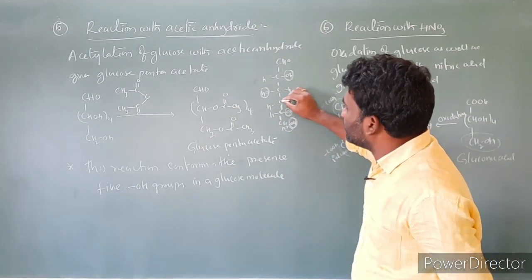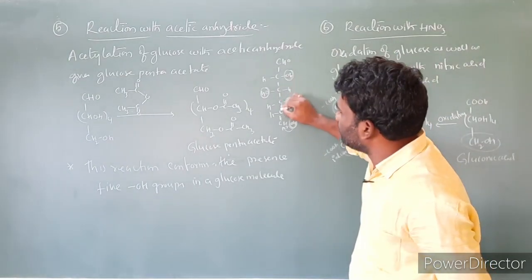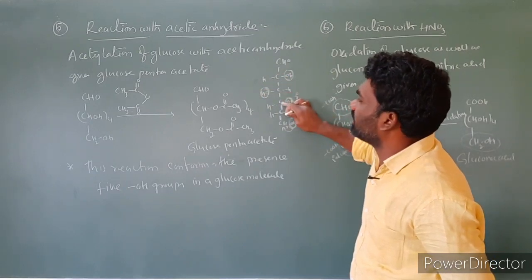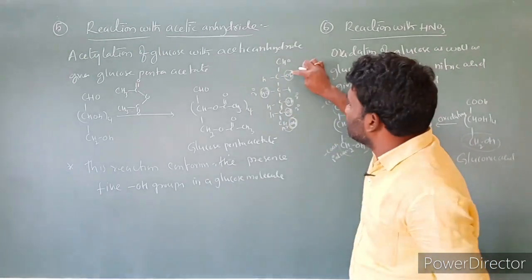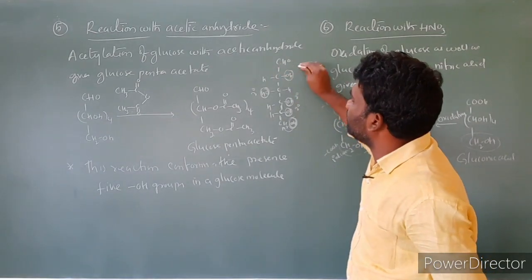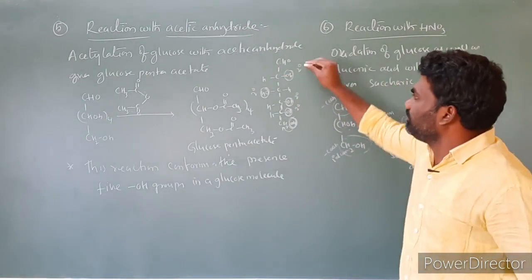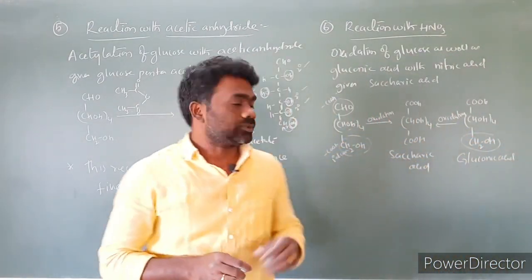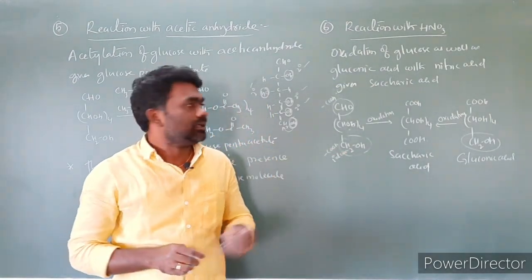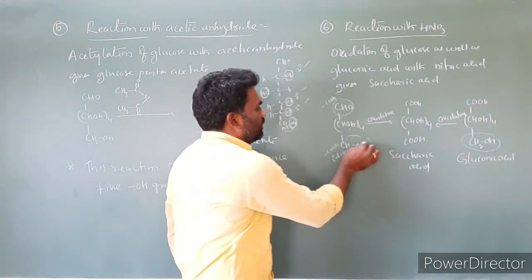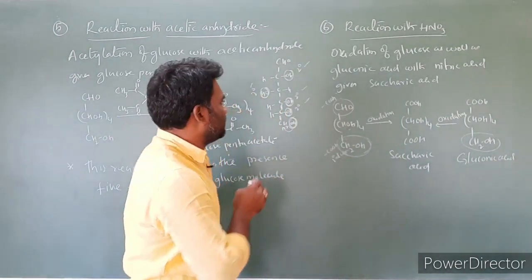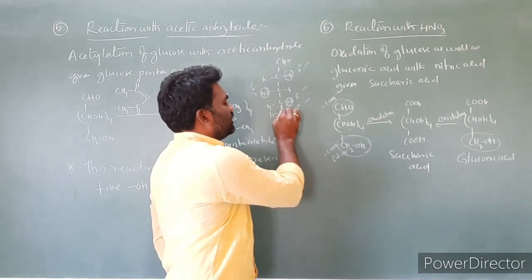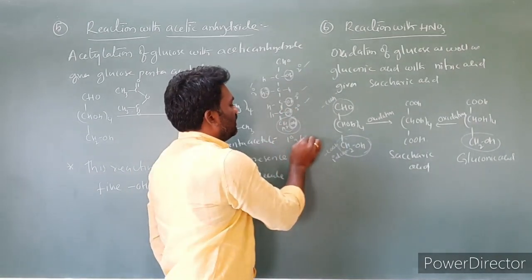This OH group is attached to a carbon attached to 2 different carbons, so this is a secondary alcohol. The same applies to this one, and this one, and this one. So 1, 2, 3, 4: there are 4 secondary alcohols present in a glucose molecule. So the glucose molecule contains 4 secondary alcoholic functional groups and only 1 primary alcohol. This is the only primary alcohol present in glucose, because this OH is attached to a carbon attached to only 1 other carbon.